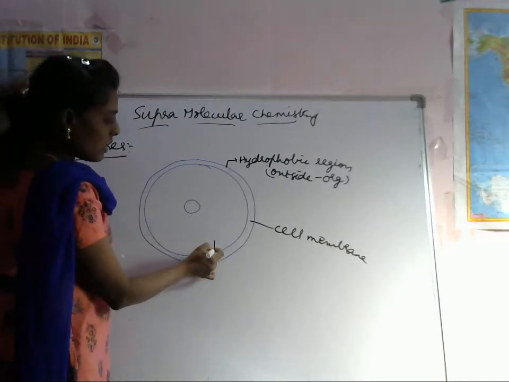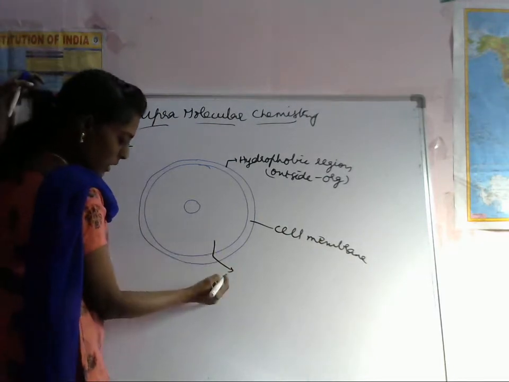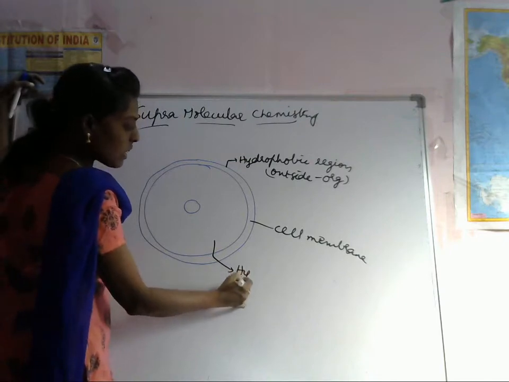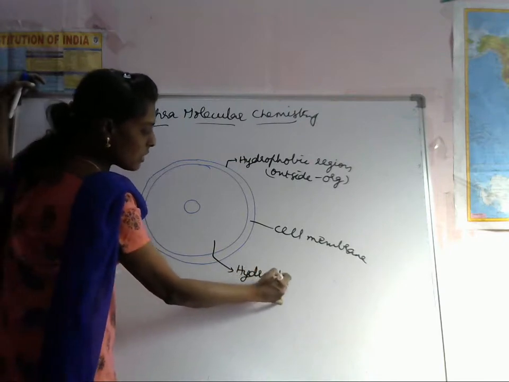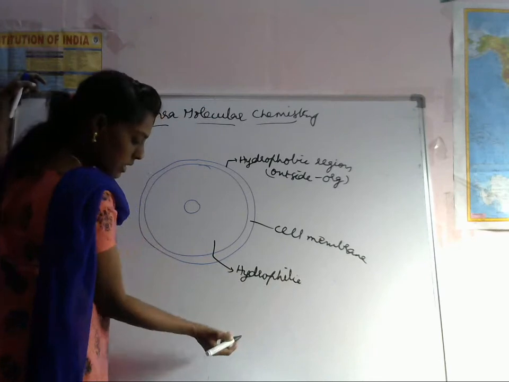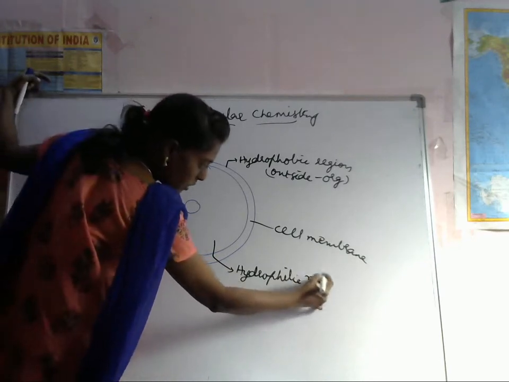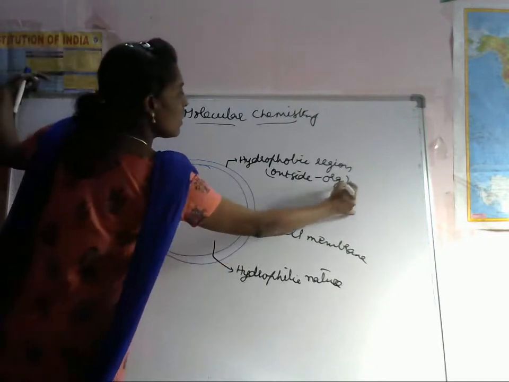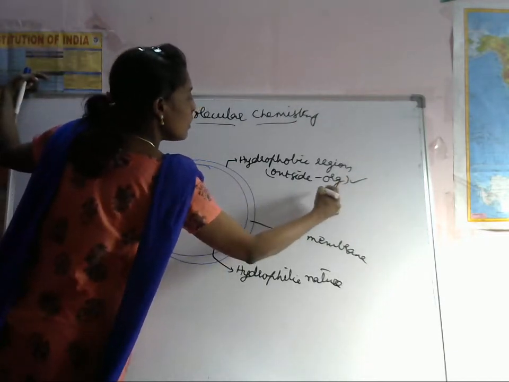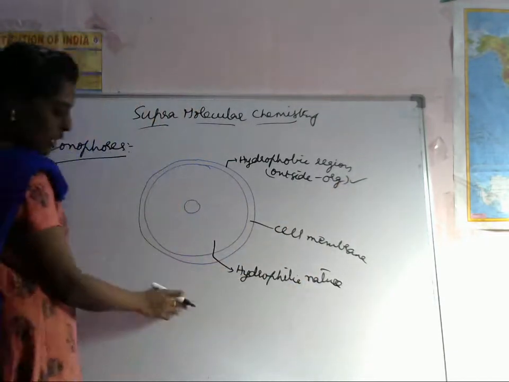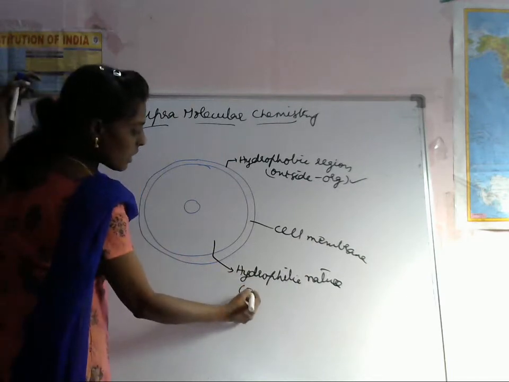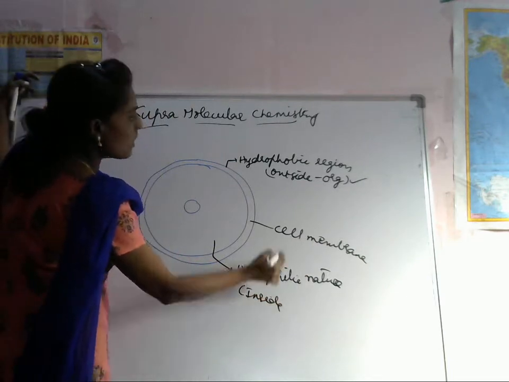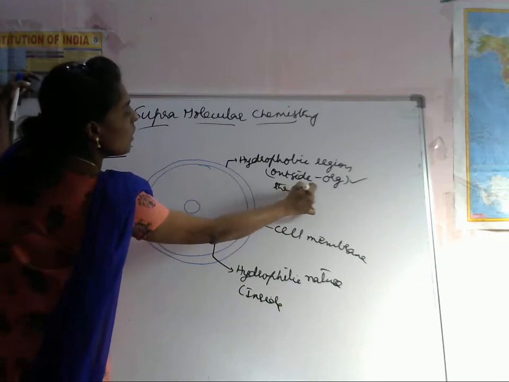Here in this one, this is hydrophilic in nature, inside the cell. Here there is no organic, it is aqueous. Hydrophilic nature here inside the cell, and outside the cell, organic.